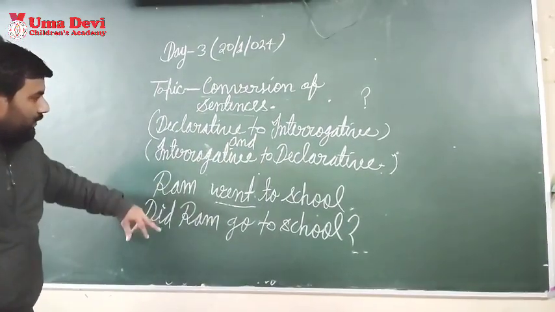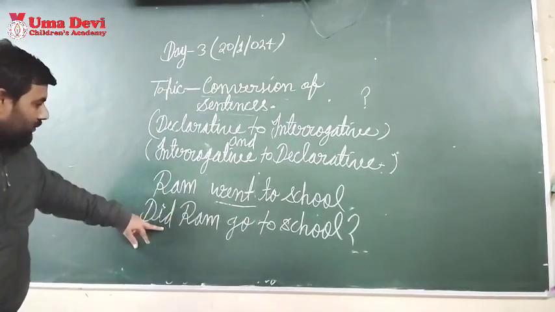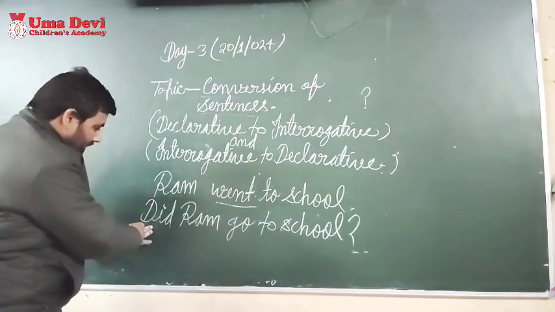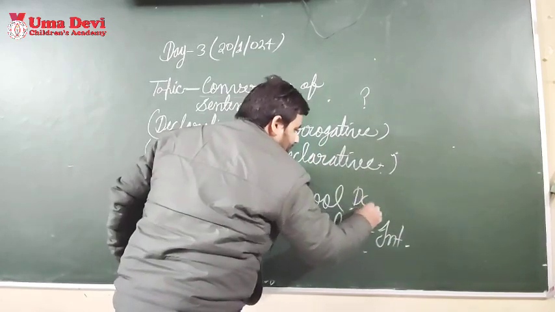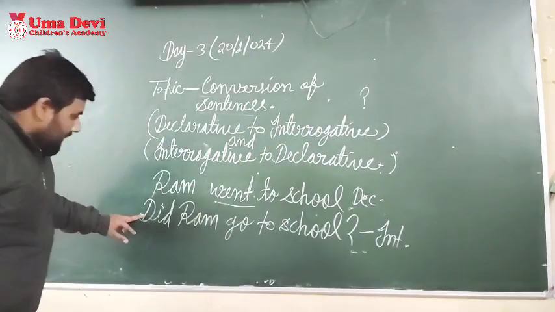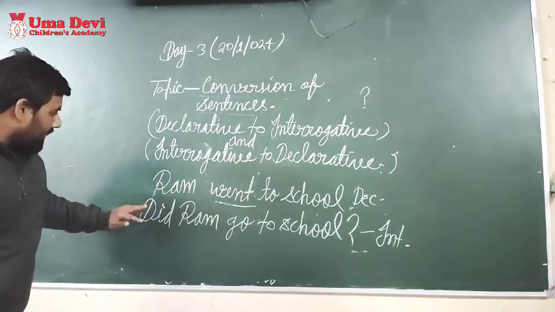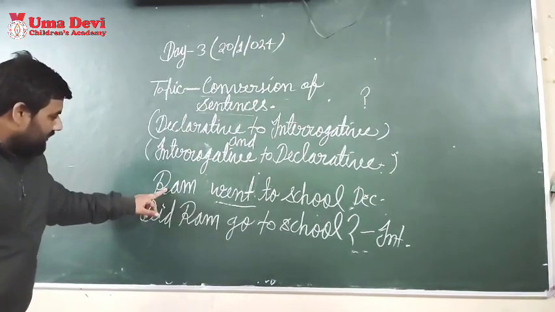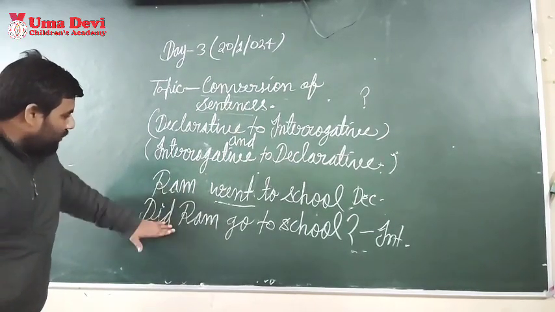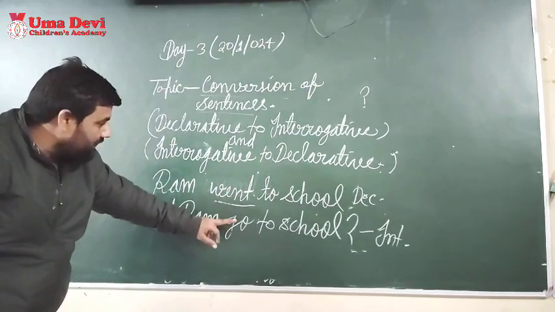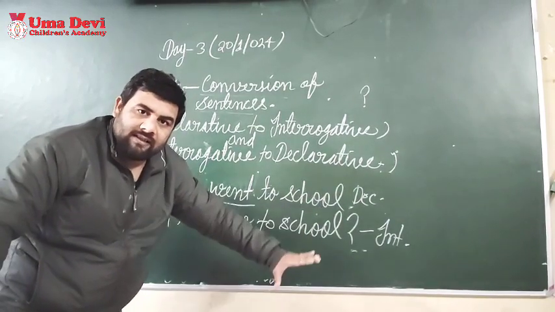Now I am going to tell you how to change from interrogative to declarative. This is the vice versa rule. Suppose this sentence is interrogative and this sentence is declarative. If the sentence is given in interrogative and you want to change it into declarative, what will you do? You have to use the subject, and after the subject you have to remove did, and then use the second form of the verb. The second form of go is went, and the rest of the sentence stays as it is.